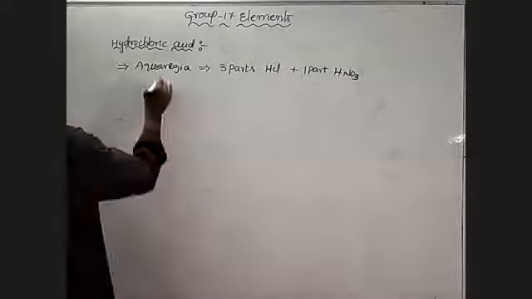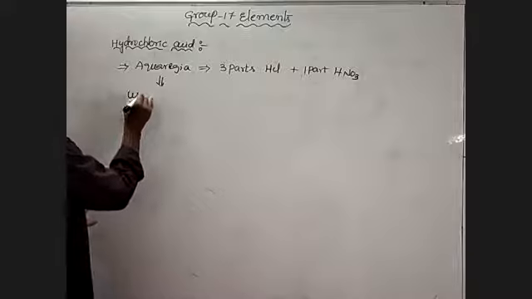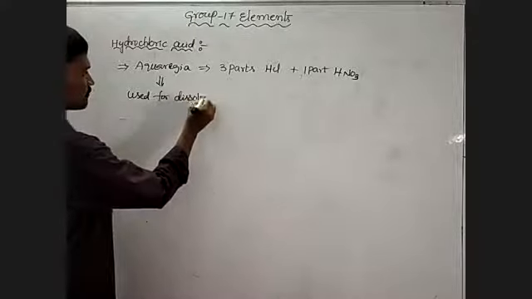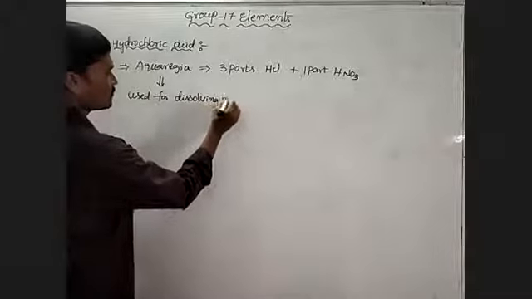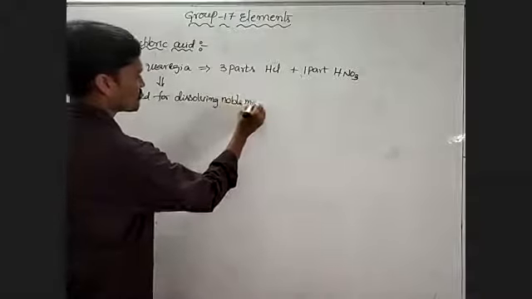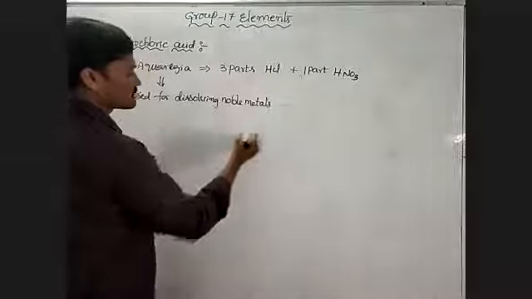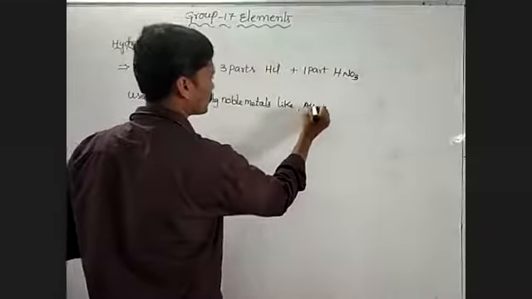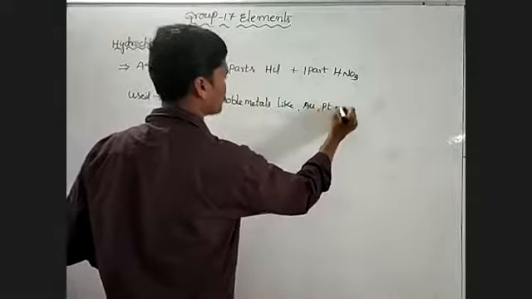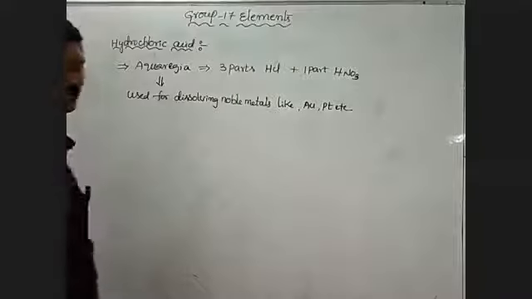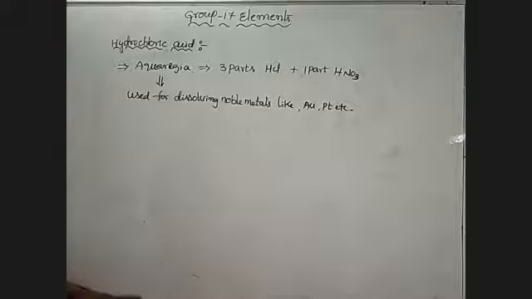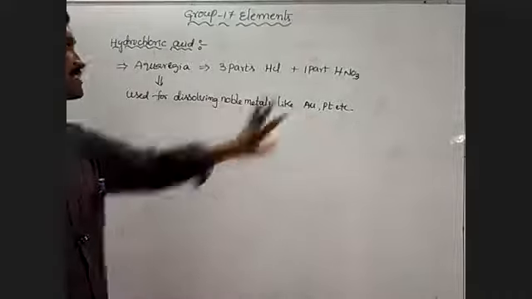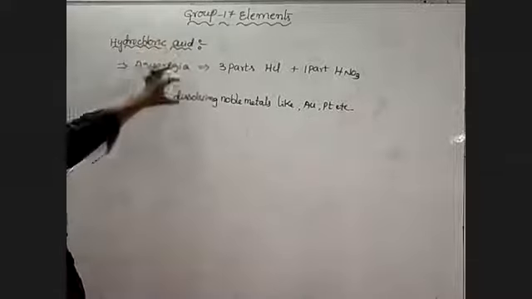It is used for dissolving noble metals like gold and platinum, etc. Noble metals means those having less reactivity. Even these less reactive noble metals are dissolved by aqua regia.